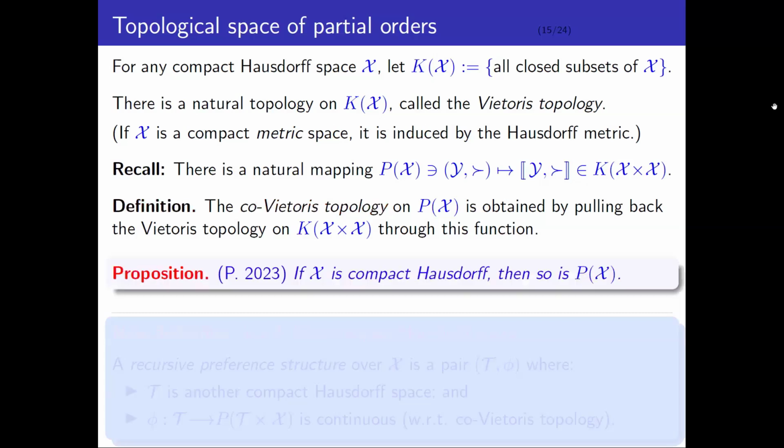If X is a compact Hausdorff space, then the space of local continuous partial orders is also a compact Hausdorff space. So now we're motivated to slightly modify the definition of recursive preference structure.